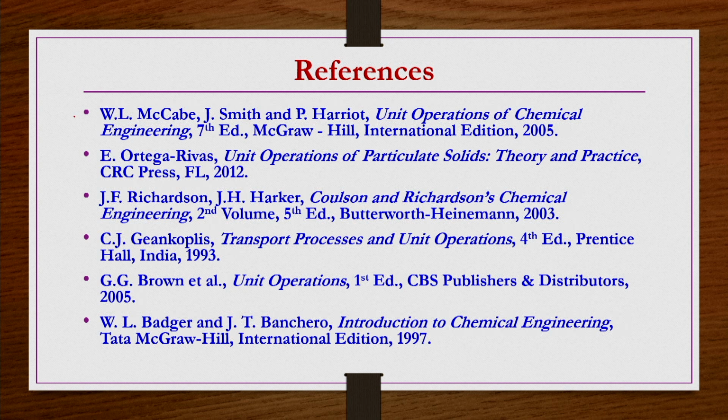However, most of this lecture is obtained from two references, McCabe, Smith and Harriott, and Richardson and Harker. These two books are referred to prepare today's lecture slides. Thank you.